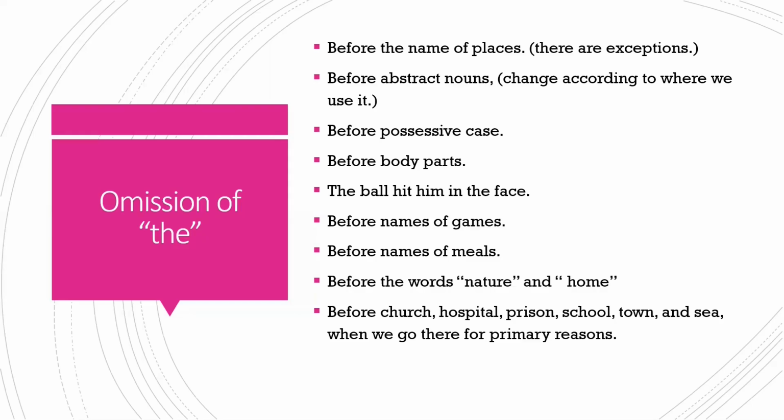Just assume you go there for a different reason, then you can use "the" before particular words. Just assume you go to the hospital to give a lecture, then you can use "the" before hospital. You can say, I go to the hospital to give a lecture, or I go to the church to find some documents, because you don't go there to pray. You go to the church to find some documents, then you can use "the church". This means when you go to these places for their primary reasons, you can't use "the", or the definite article, before these words.